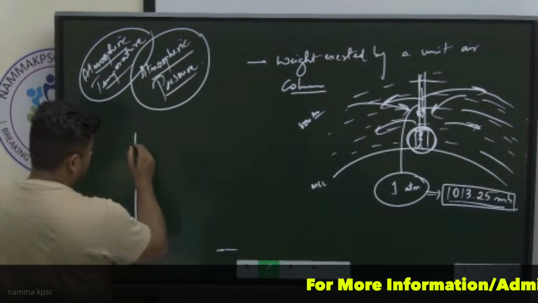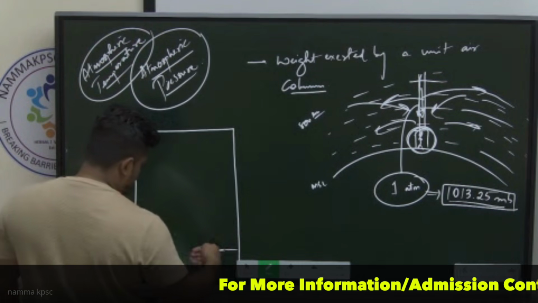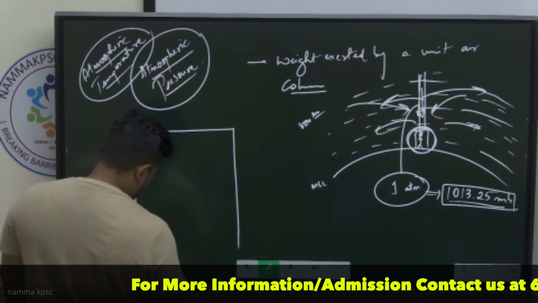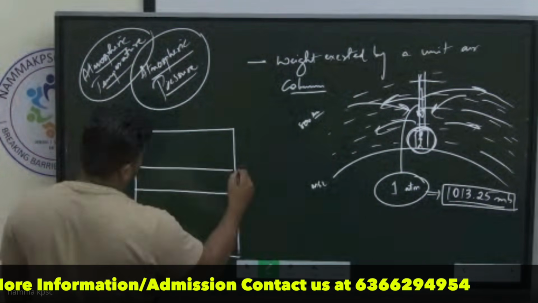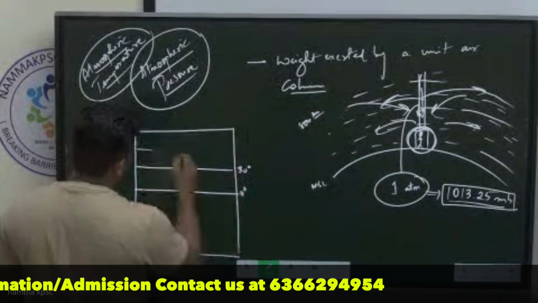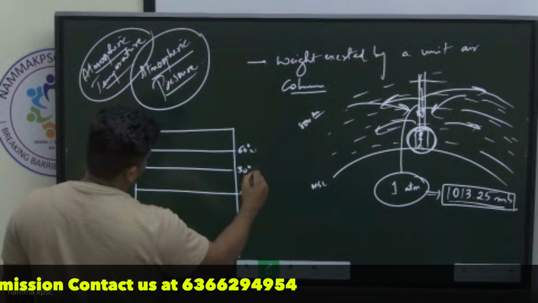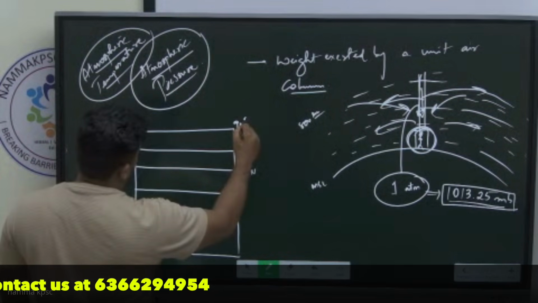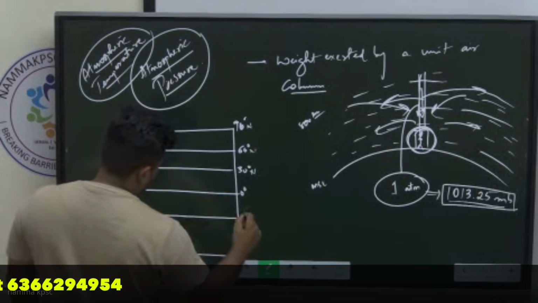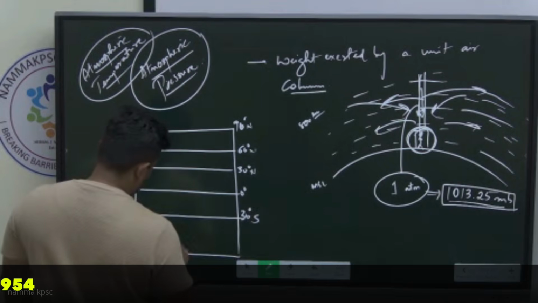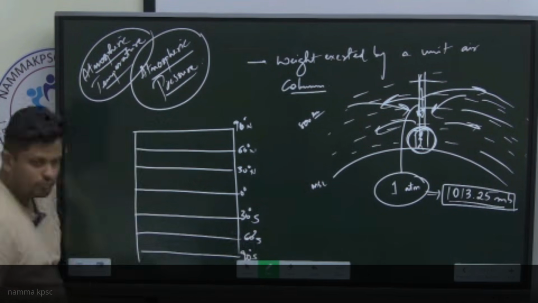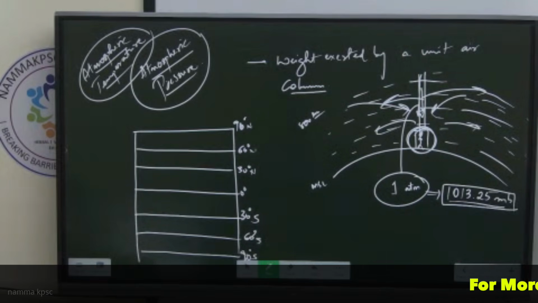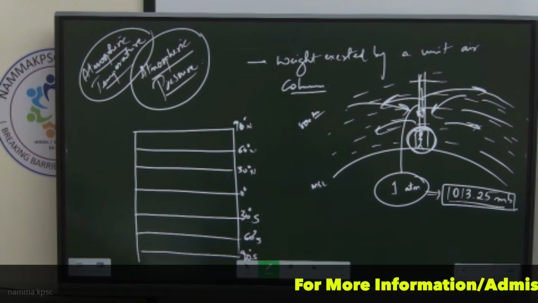Let us consider the latitudes of the earth. 0 degree, 30 degree, 60 north, 30 south, 60 south, and 90 south. This is the latitudinal profile of the earth. I've taken it in a horizontal, two-dimensional way.